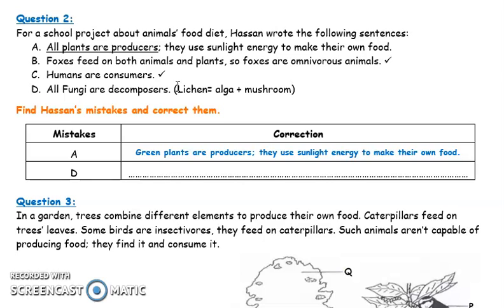So it has a symbiotic relationship with the alga. It's not a decomposer. So some fungi are decomposers and not all. Or you can say most fungi are decomposers. Some are parasites. They tend to steal green plants' food.